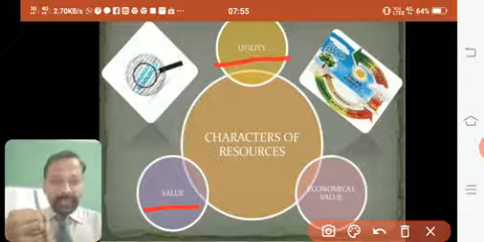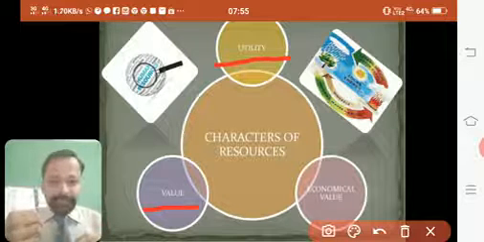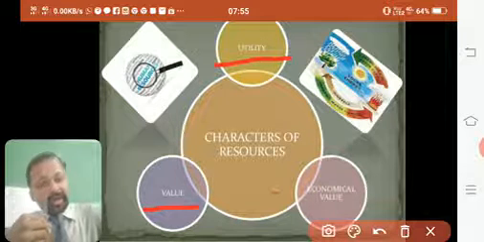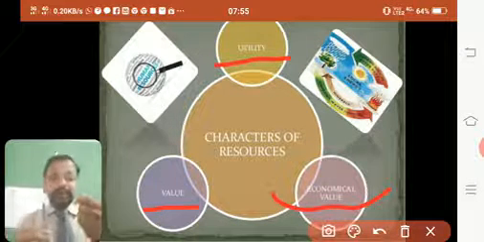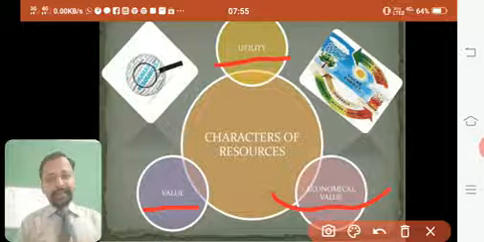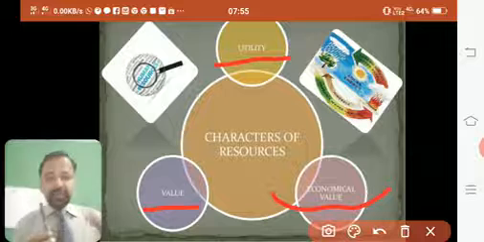If I don't have this, my writing will stop. So it's valuable for me. It has certain value. And also it should have certain economical value. That means value in terms of money. I have to pay something to buy this. Economical value may be there or not. It's not a very important term.